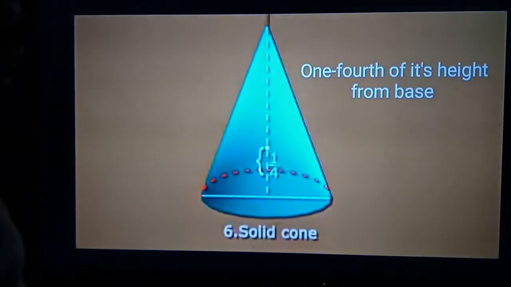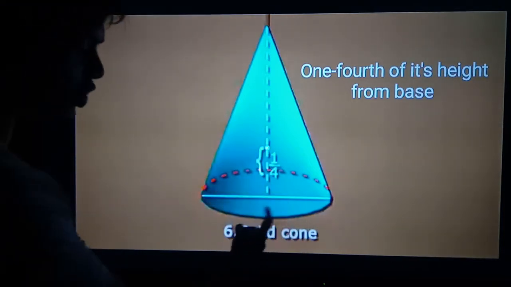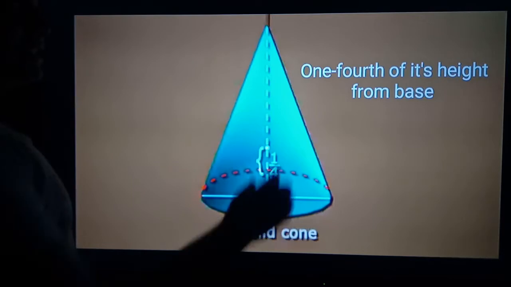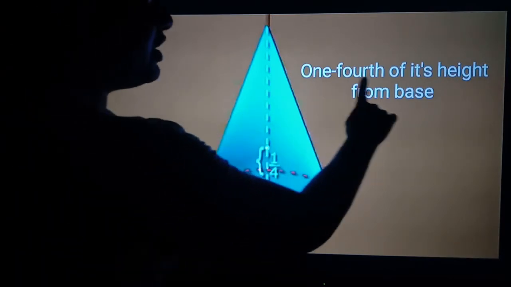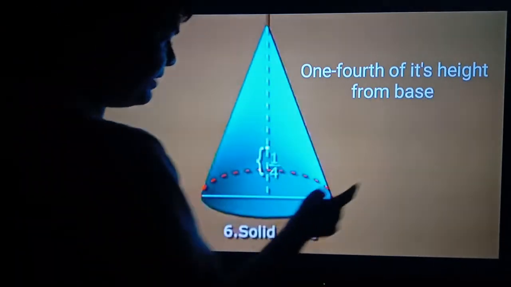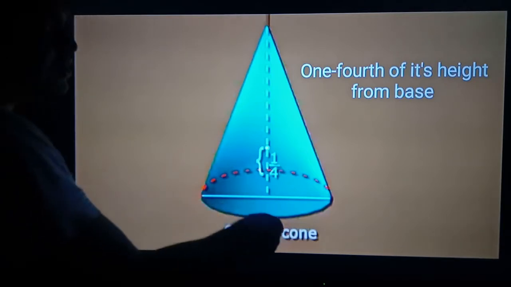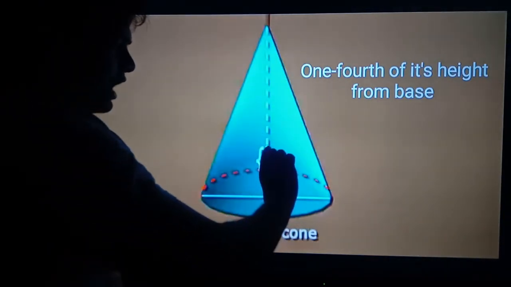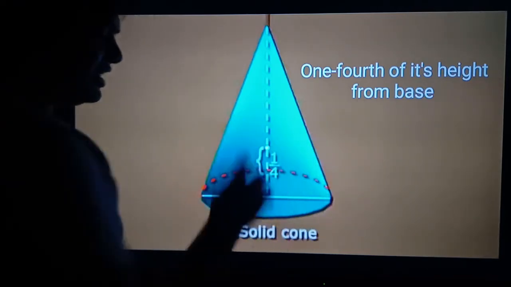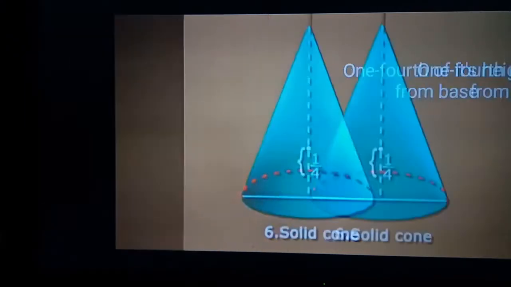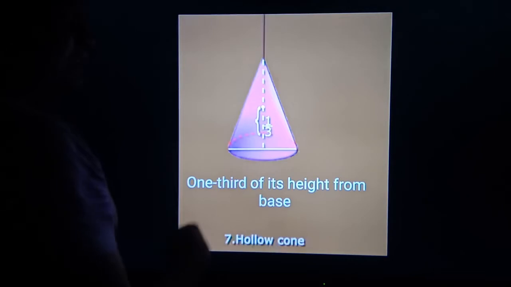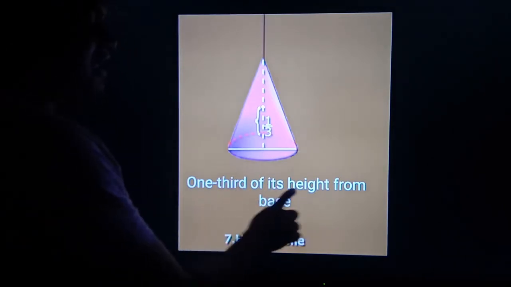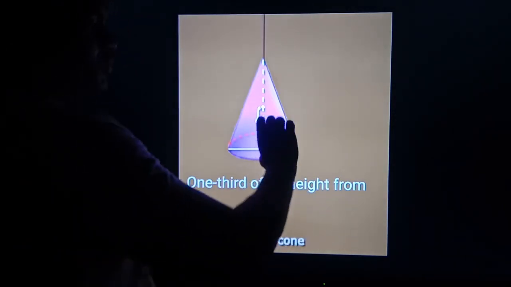Now, this is a solid cone. We have two types of cone, solid cone and hollow cone. In a solid cone, the center of gravity lies 1/4 of its height from its base. Meaning this is the baseline, this is the total height. So from the base, at 1/4 of the height, the center of gravity lies. In a hollow cone, the center of gravity will lie 1/3 of its height from the base. From the base, 1/3.